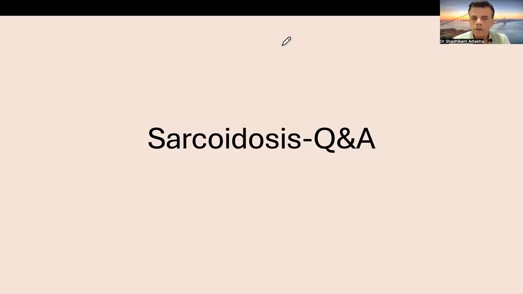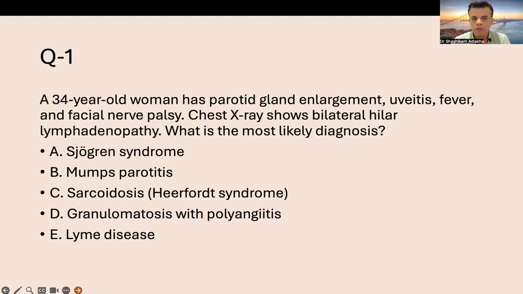Hey everyone, today we'll be discussing some of the key aspects of sarcoidosis in terms of two questions, one with a clinical vignette and one without a clinical vignette. So let's move ahead. The first question: a 34-year-old woman has parotid gland enlargement, uveitis, fever and facial nerve palsy. Chest X-ray shows bilateral hilar lymphadenopathy. What is the most likely diagnosis?